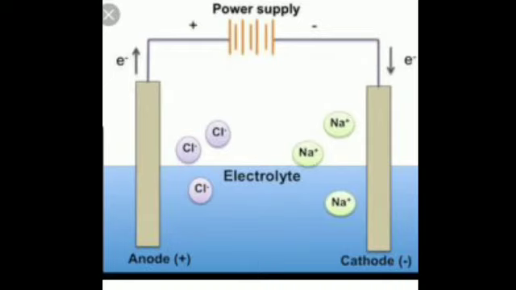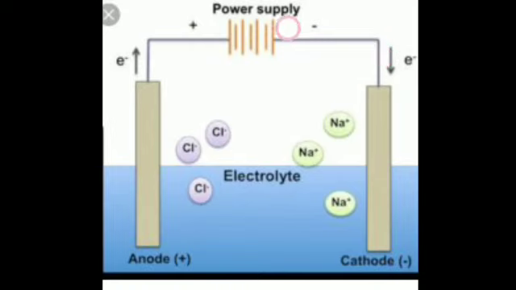So you can see over here that this is the electrolyte sodium chloride, and these are the two electrodes, the positive electrode and the negative electrode. Is that clear? This is the positive electrode, the anode, and this is the negative electrode, the cathode. The cathode is connected to the negative terminal of the battery.